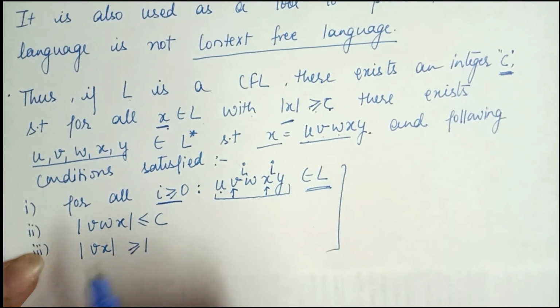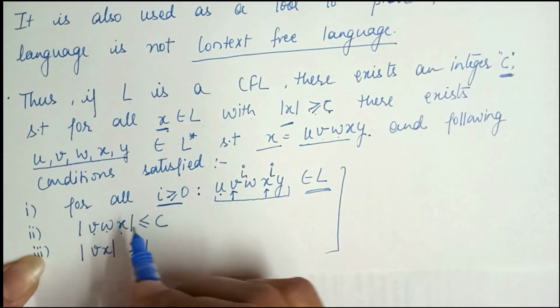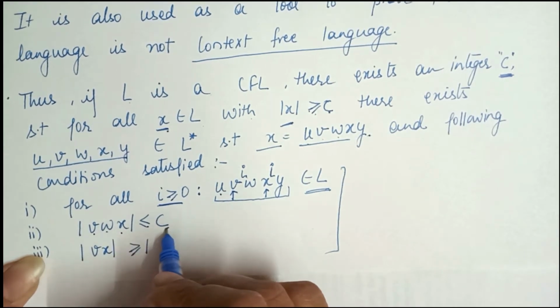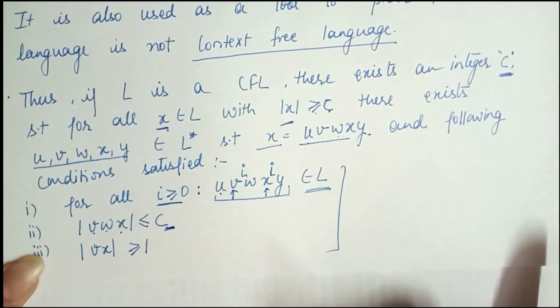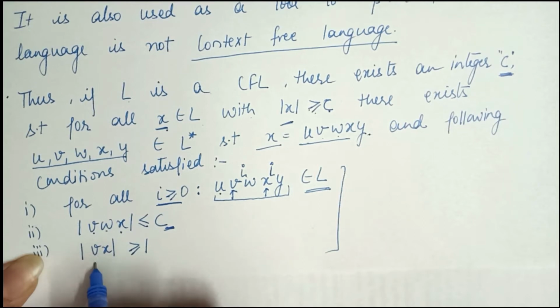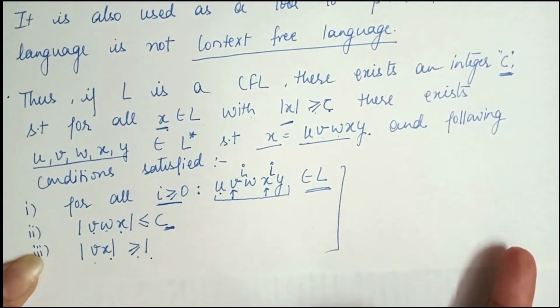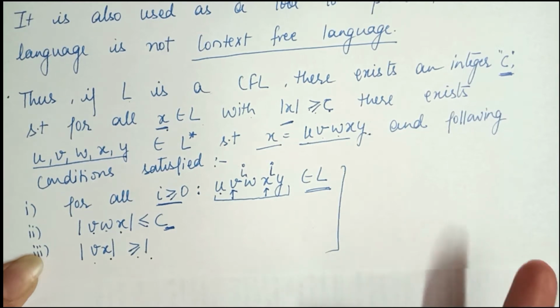Second condition: if the length of V W X is less than or equal to the pumping length, then it is also context free, otherwise not. And the last condition: the length of V X is greater than or equal to 1, then the language is context free, otherwise not.